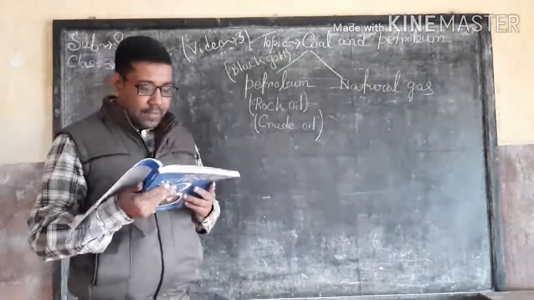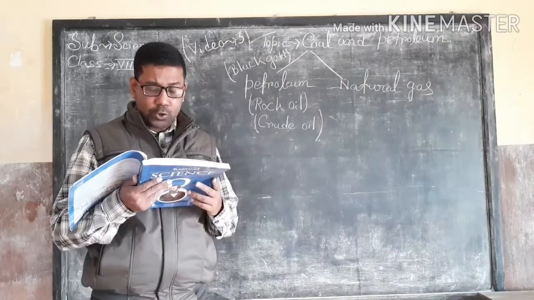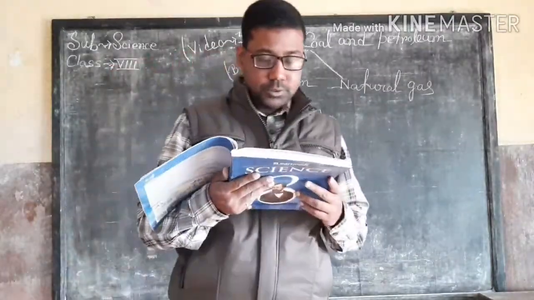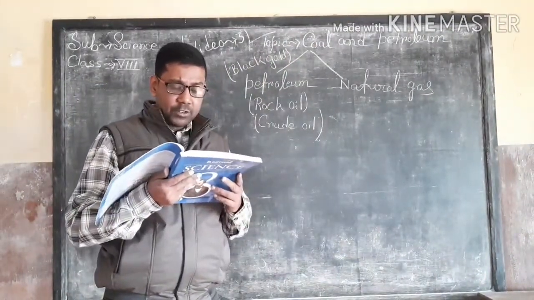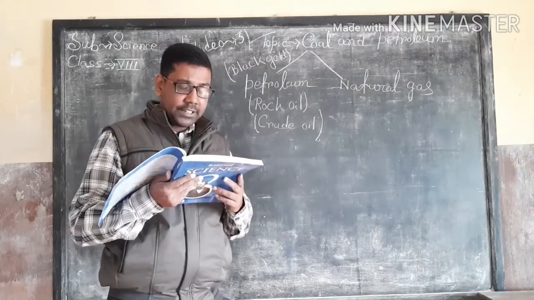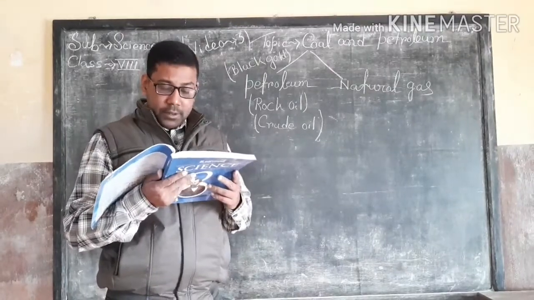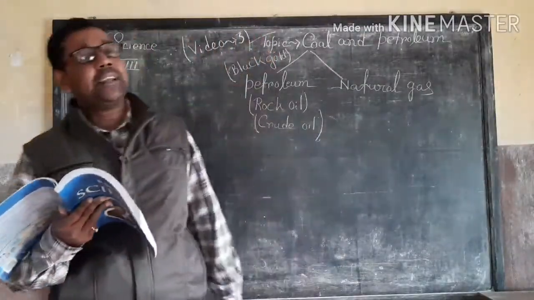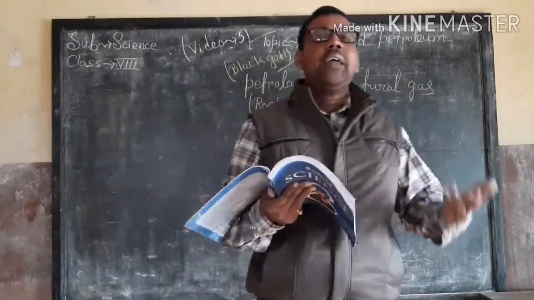Okay, and coal dust is also harmful for humans, and it may cause various respiratory problems. The major consequence of its overuse is that it will be finished in the next 100 years because we have limited reserves of coal. So these are the bad effects of over-extraction of coal and petroleum.